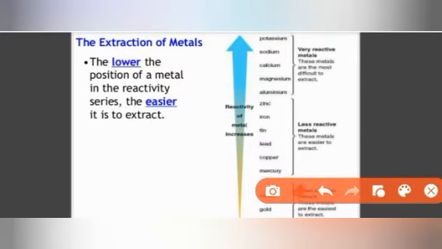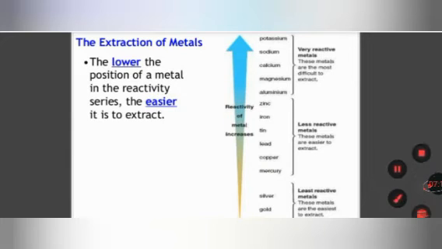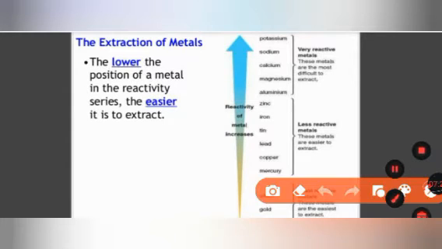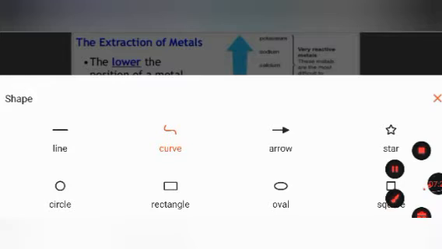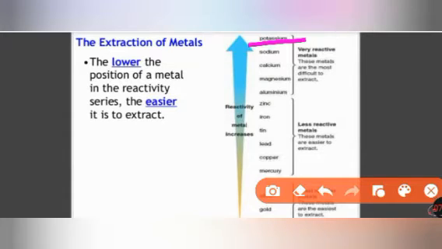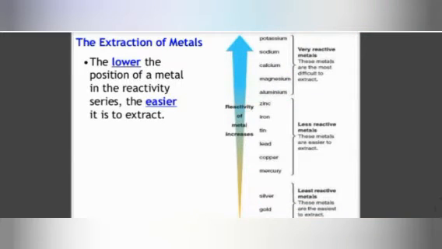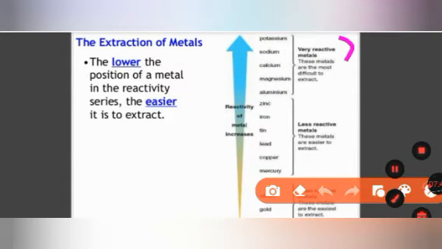Then after potassium, sodium is there. So this is potassium, sodium, calcium, magnesium, aluminium, zinc, iron, tin, lead. Like this way you will study. These are very reactive metals.